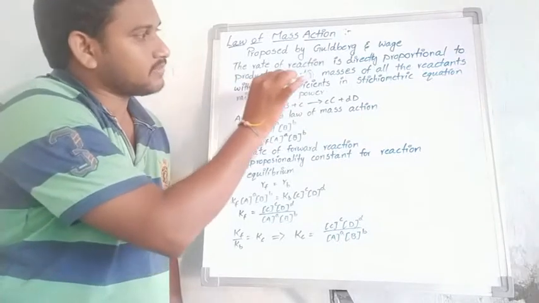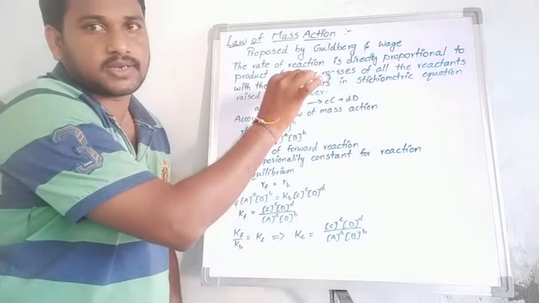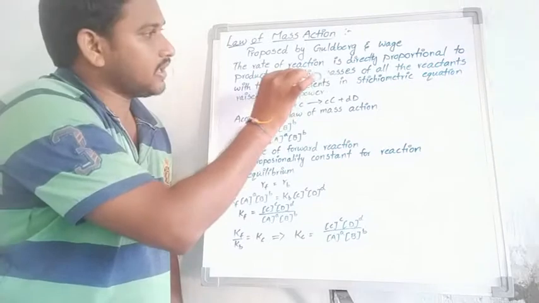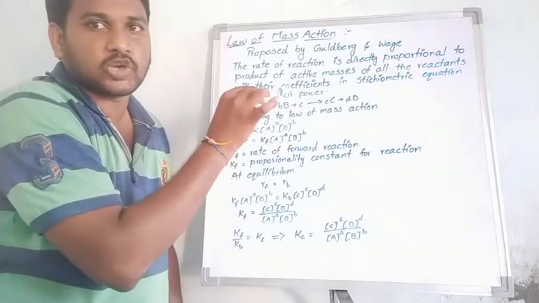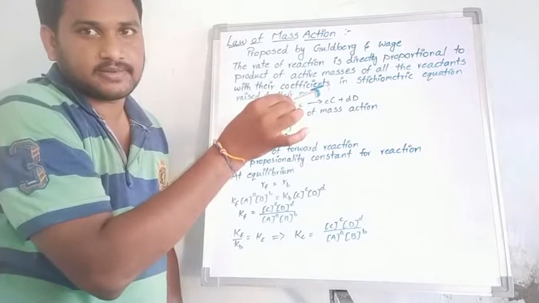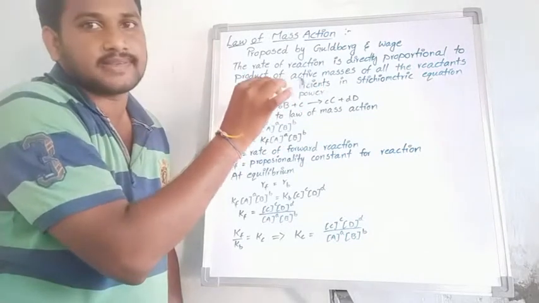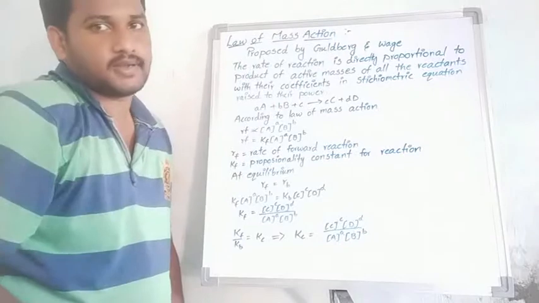Students, the term active mass is nothing but concentration, only the concentration of the reactants, with their coefficients raised as powers.